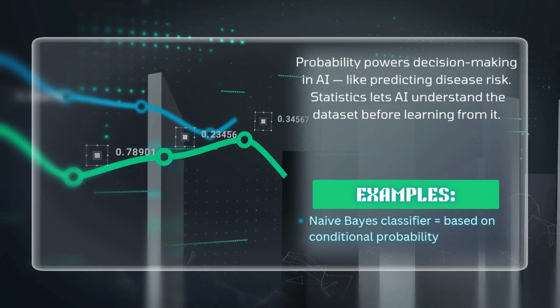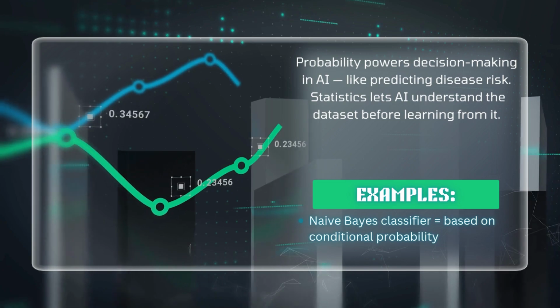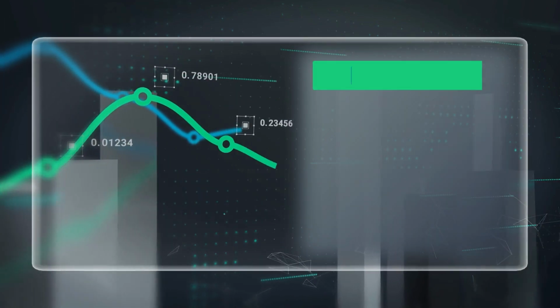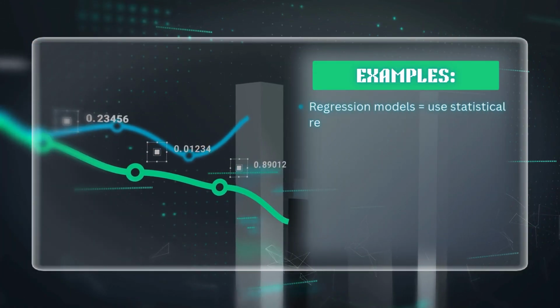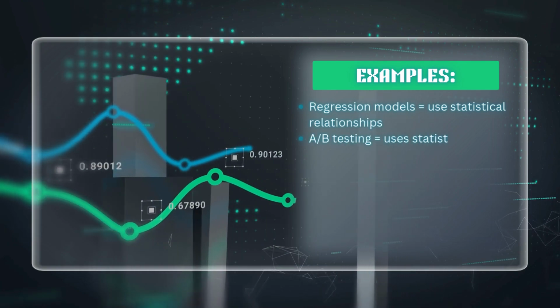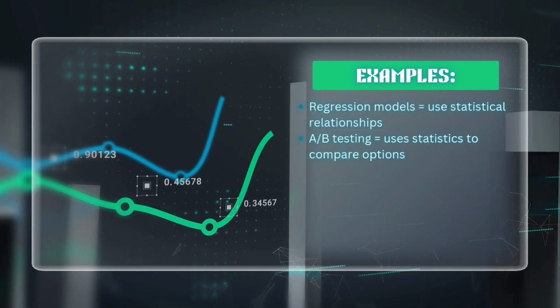Examples: naive Bayes classifier is based on conditional probability. Regression models use statistical relationships. A/B testing uses statistics to compare options.